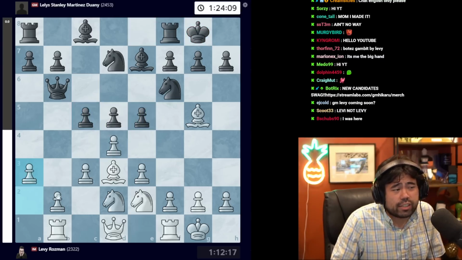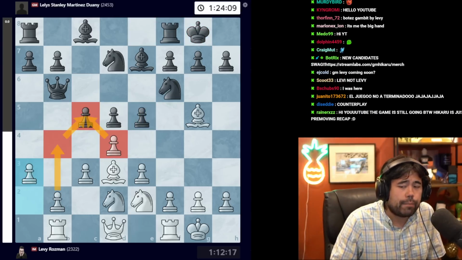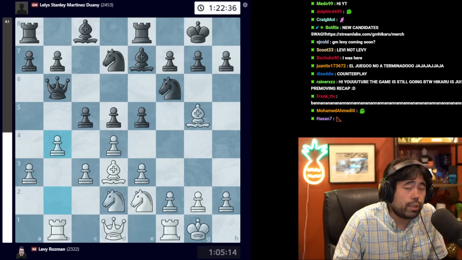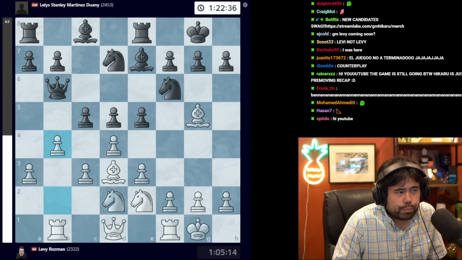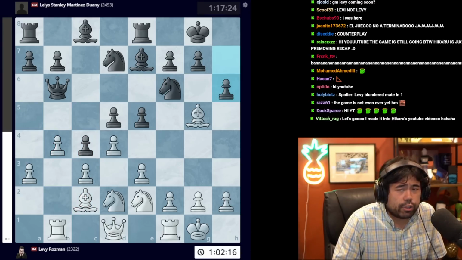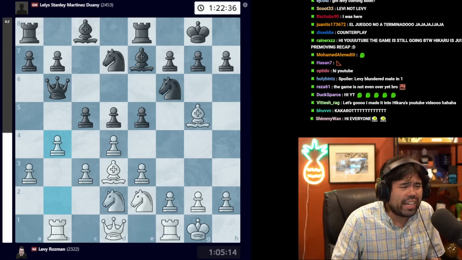But Levy decides he's going to try and hit the pawn structure from the side. So after a3, we get this move rook to e8, and now Levy plays the move b4. After b4 is played, Martinez plays the move c4, and now Levy goes bishop c2, and we have this move h6. Now, you're probably wondering, why didn't Martinez trade in the center?